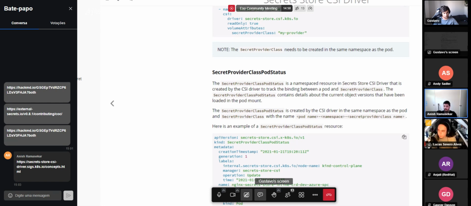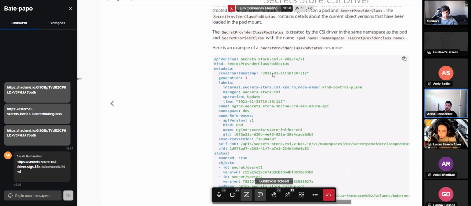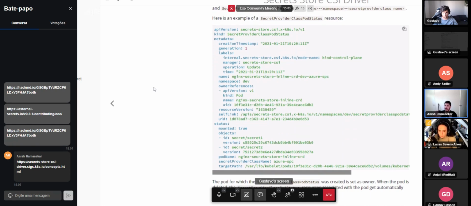And secret provider class is a user created custom resource, and secret provider class pod status is another custom resource that the driver creates to show the status of a mount or any of the other operations. So basically it provides additional details to the user that, hey, the mount was successful, and if you have auto rotation feature enabled, it would say which versions of the secret are currently being mounted into the pod and all of that.